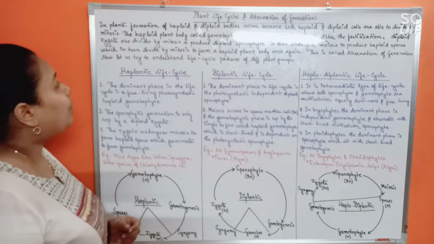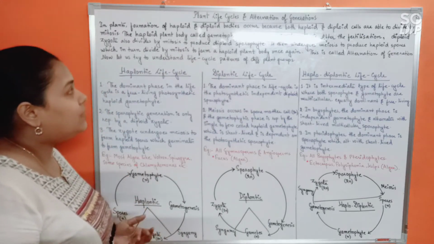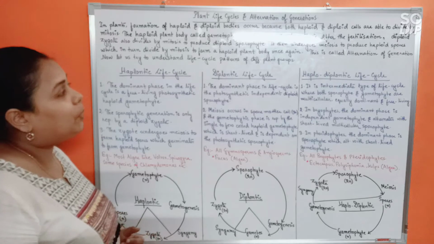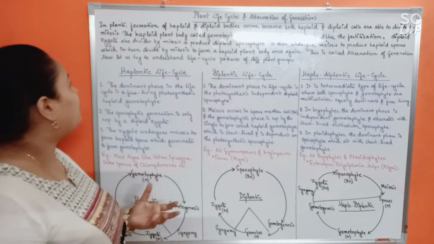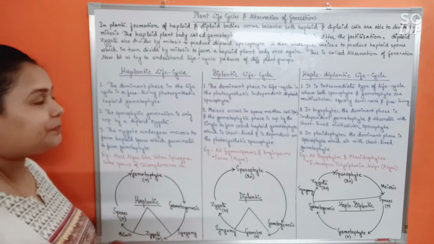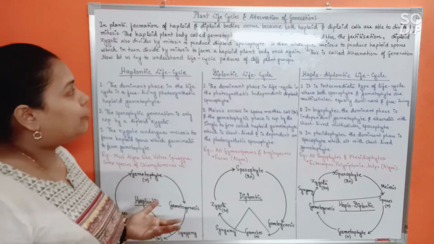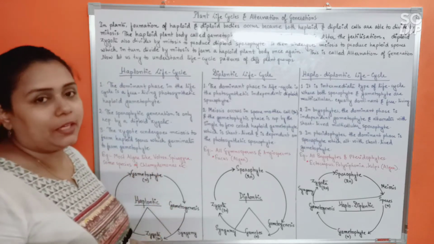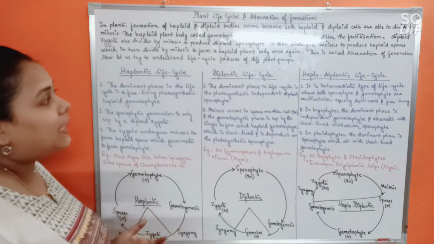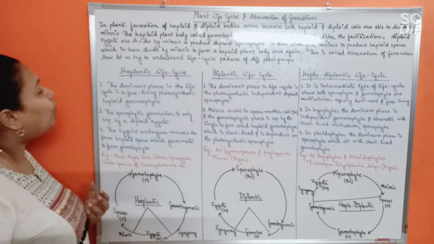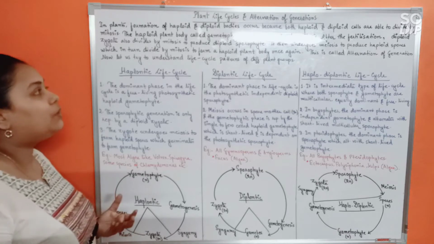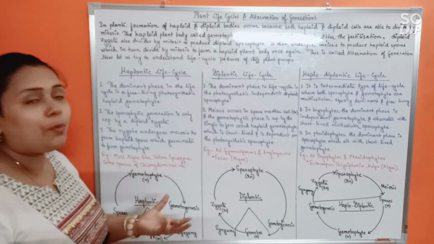See, in plants, formation of haploid and diploid bodies occur because both haploid and diploid cells are able to divide by mitosis. Like the haploid plant body called gametophyte produces gametes by mitosis. After the fertilization, diploid zygote also divides by mitosis to produce the diploid sporophyte, isn't it?